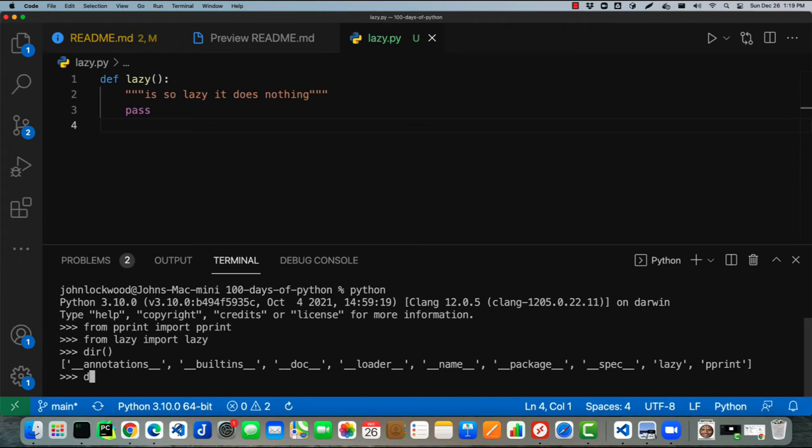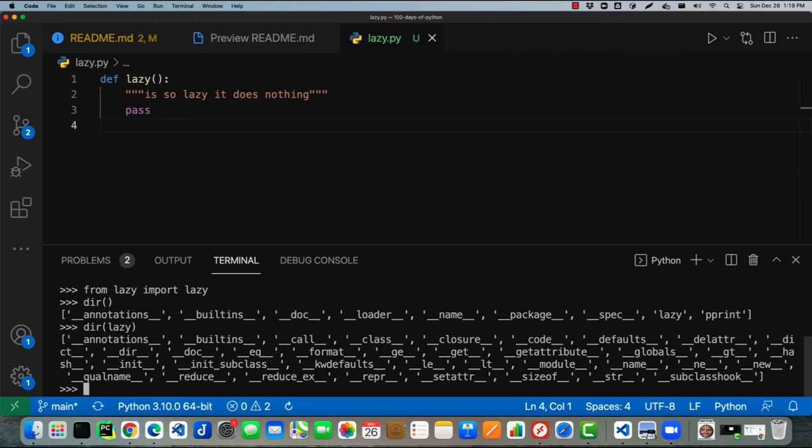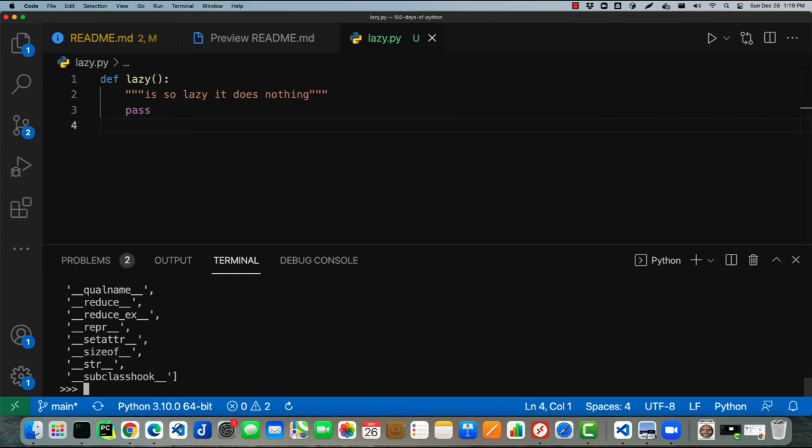So let's drill down and do dir(lazy). And what do we find? Well, this is where we need pprint, right? Because that output is not very useful. So let's do pprint(dir(lazy)). At this point, it's a little bit cleaner, and we can scroll back and look for something that looks like docstring. Can we find the docstring on it?